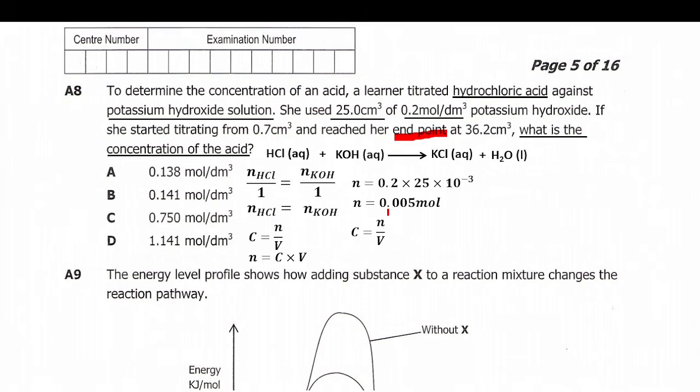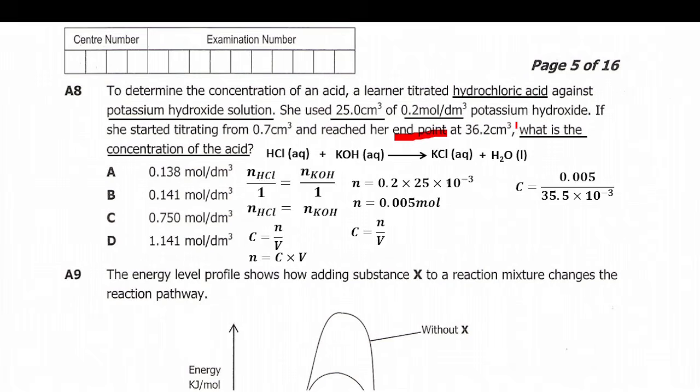So we put 0.005 here to calculate the concentration of the acid, and for volume we put 35.5. So concentration is equal to 0.005 divided by the 35.5 we found here.